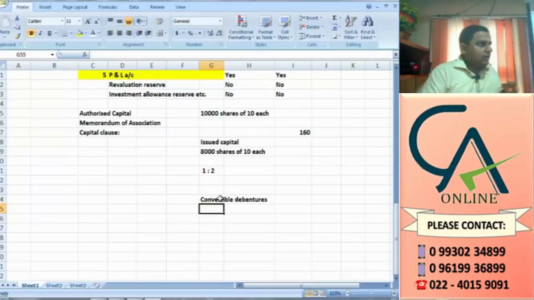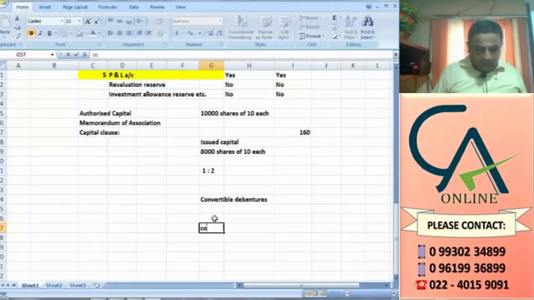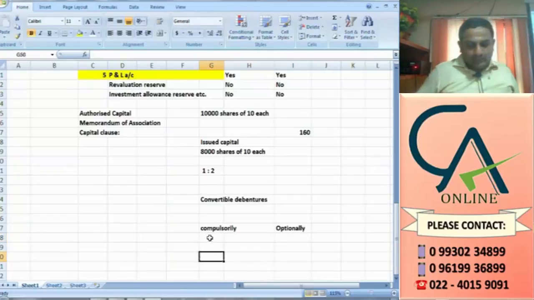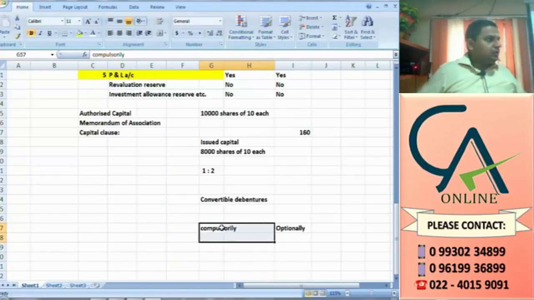Here, there are two types of debentures we have. That is why the word compulsorily convertible debentures is used. So there are two types of convertible debentures: one is compulsorily convertible and the other is optionally convertible. Compulsorily convertible means at the time of issue of the debenture itself, the company knows in future which shares it will give.